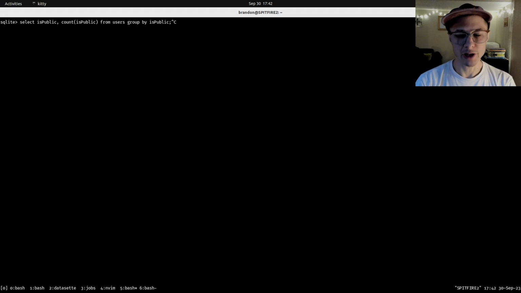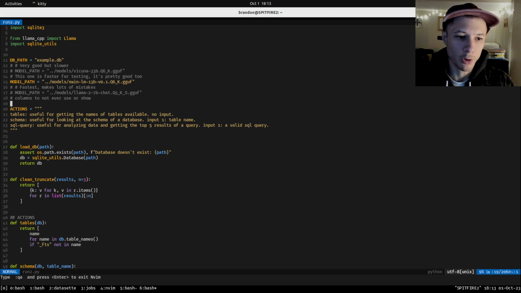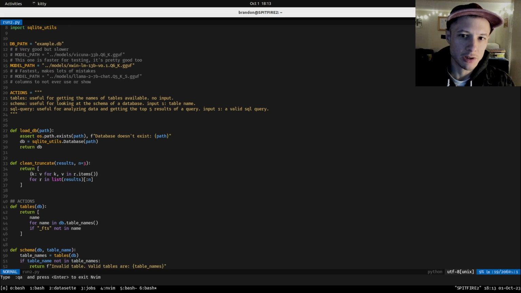I'm going to keep playing with this. I'm going to give it some SQL capabilities. I'm going to give it more detail and more examples, and let's just see how it goes. I've written a new version of the script with some new actions, and it's all oriented around executing database queries. So now we just have 3 actions.